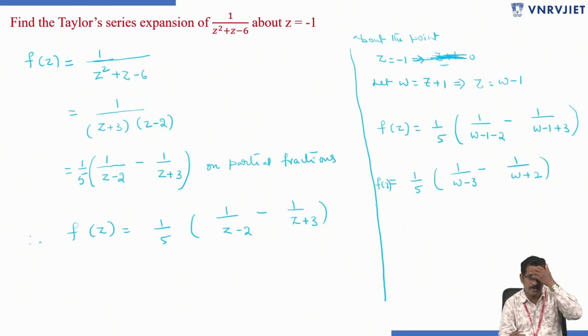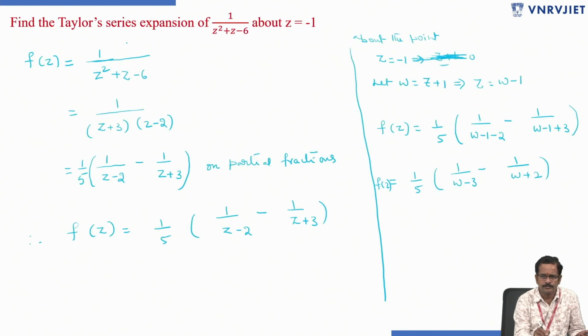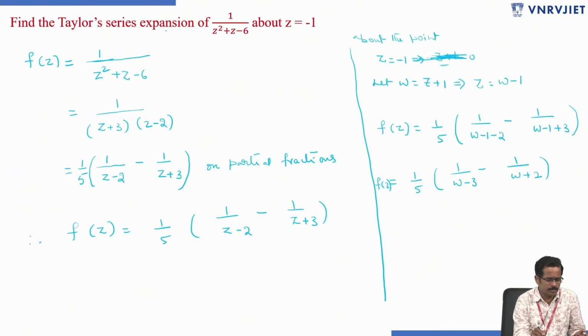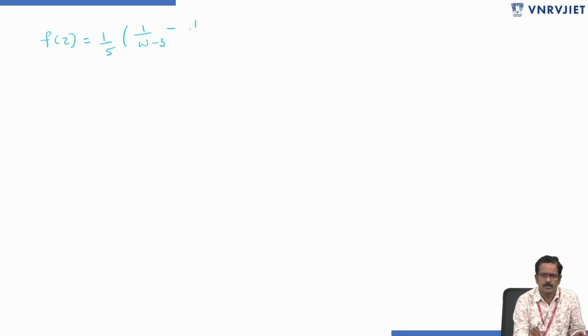So f of z equals 1 by 5 into 1 by w minus 3 minus 1 by w plus 2.